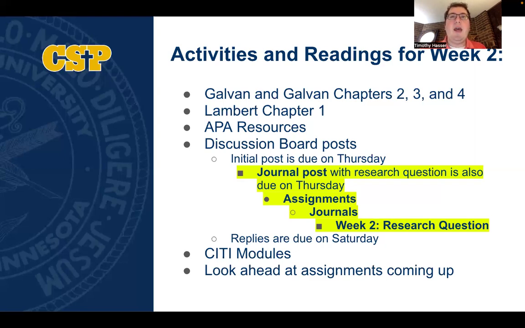And step number 10 in this chapter of Galvin and Galvin walk us through what a landmark study is and the importance of these studies. So please make note of this section as well. Please also read Lambert chapter 1 and continue to explore the APA resources that are located in D2L.